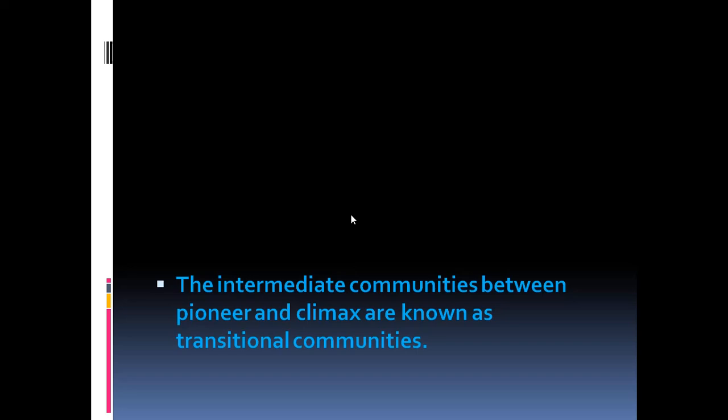That means various different types of the species of trees grow there, and numerous plant species as well as animal species start appearing there and making the thick and green forest. The intermediate communities between pioneer and climax are known as transitional communities.